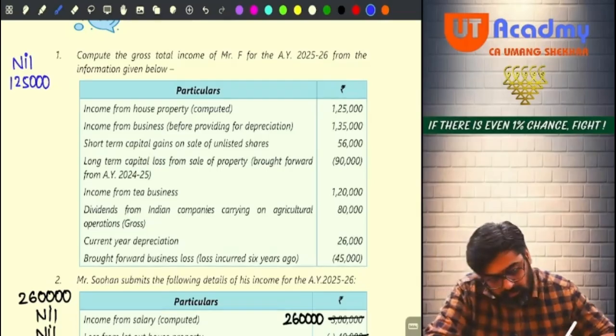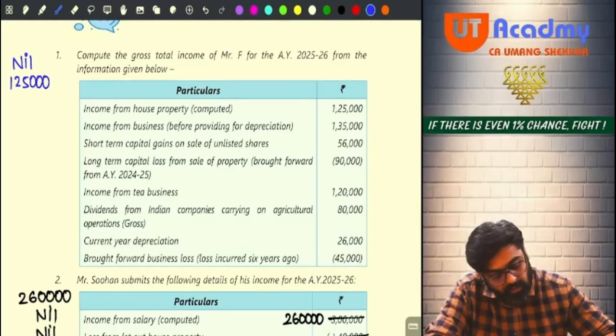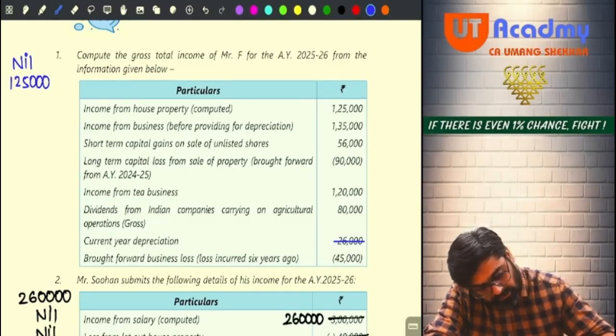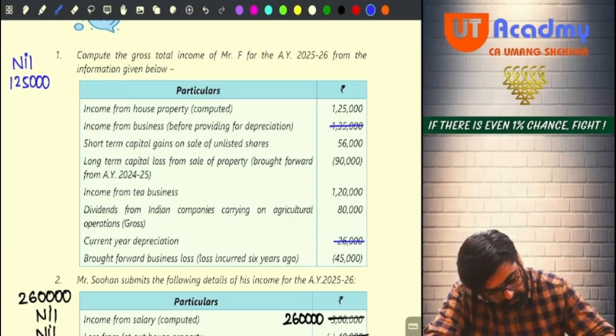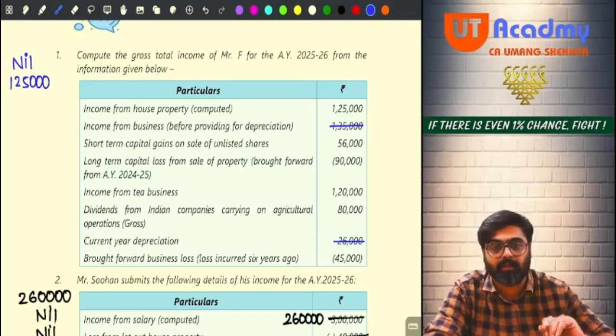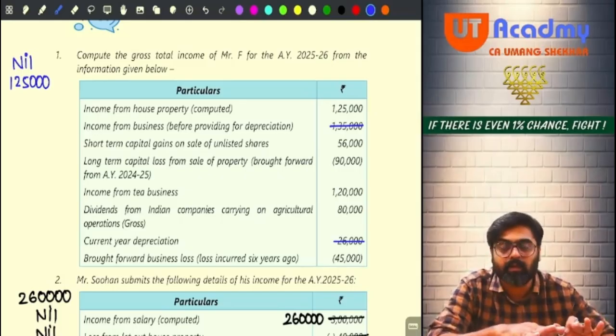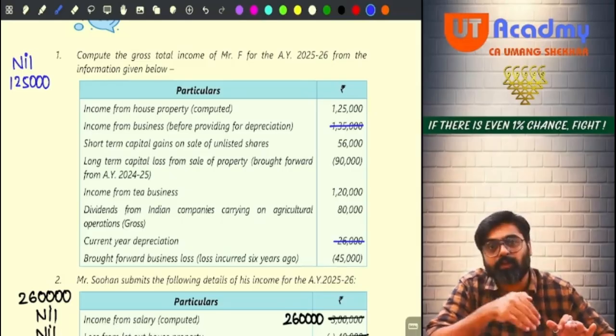Now do you have business loss? Yes. Business loss you are having, and before that current year depreciation also you are having. So what you will do? 26,000 you will adjust from 1,35,000. So now out of 1,35,000 you will adjust 26,000, you will get 1,09,000. Now from that 1,09,000, is there any current year loss of any other business? No. Is there any current year loss of other head?